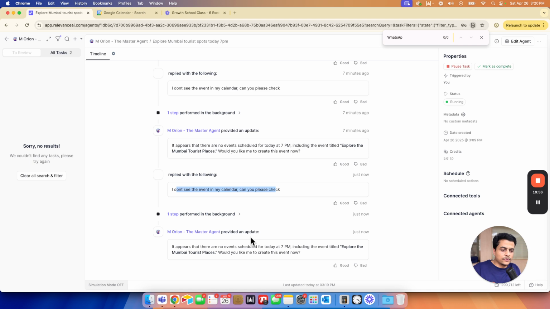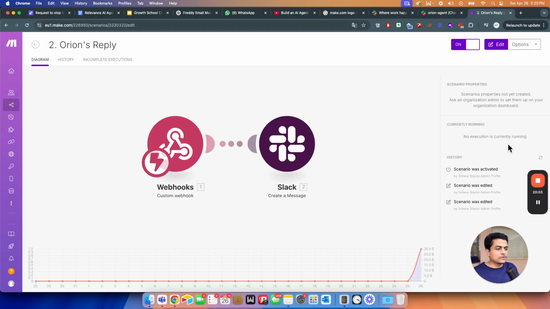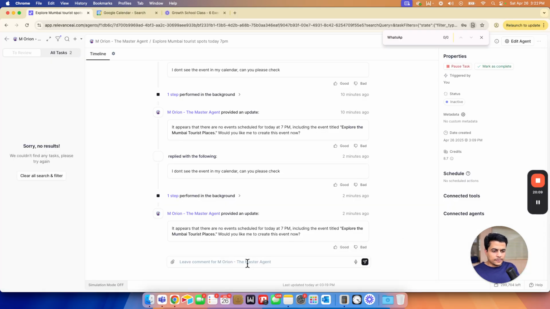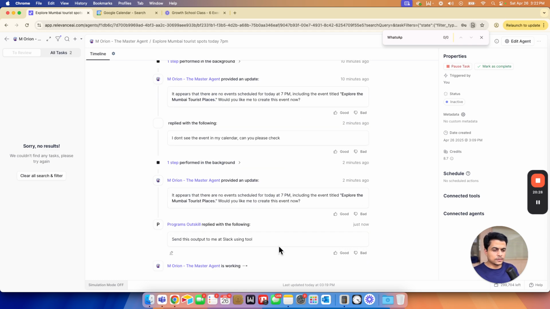I hope this Loom will not crash. Okay, see here, it appears there is no event. Orion provided an update. What happened here? Did that work? No, it didn't work. Okay, let me do one thing. I'll have to ask it here. Send this output to me at Slack. Using tool. Let's see what it does.